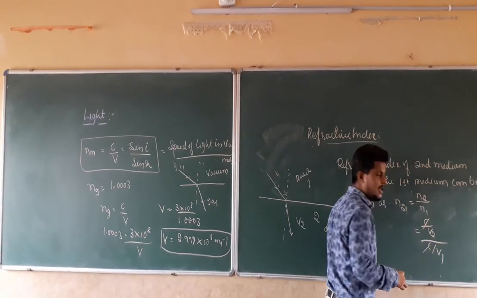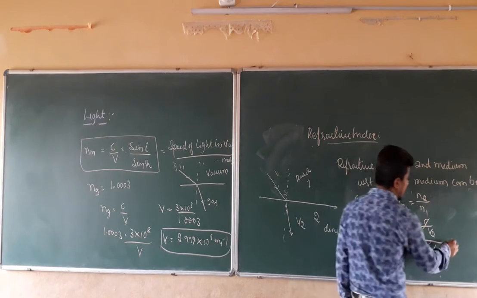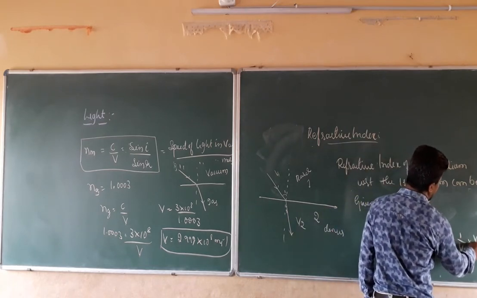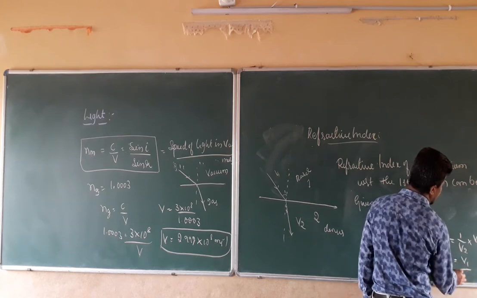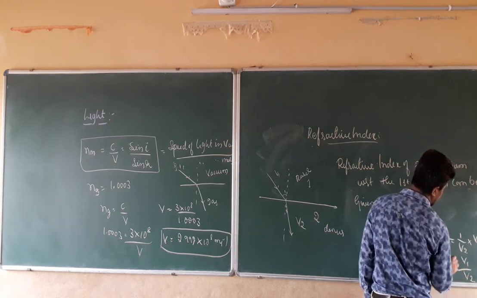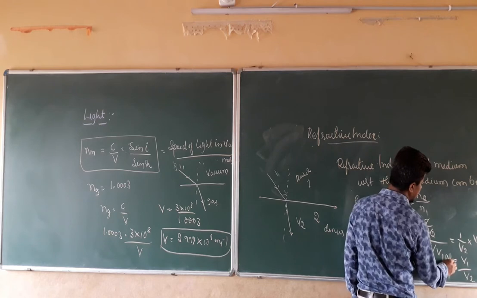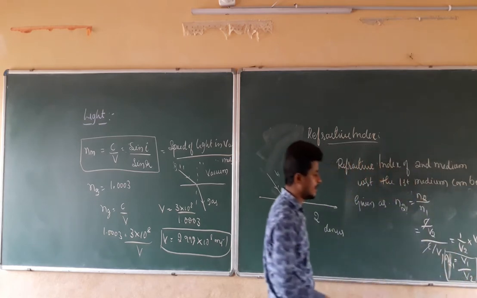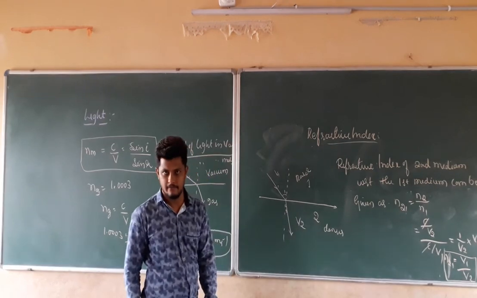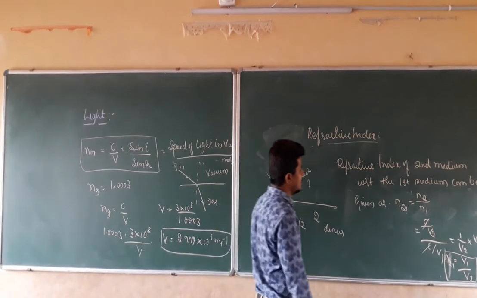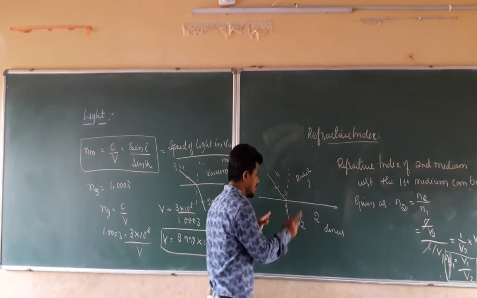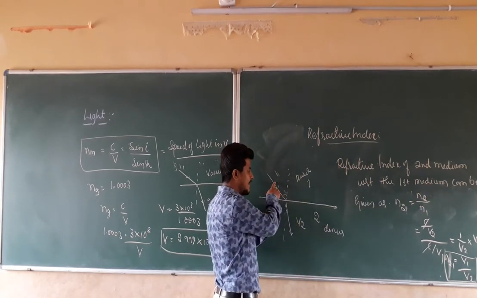The c gets cancelled, giving v1 divided by v2. So n21 is equal to v1 divided by v2, the refractive index of the second medium with respect to the first medium.